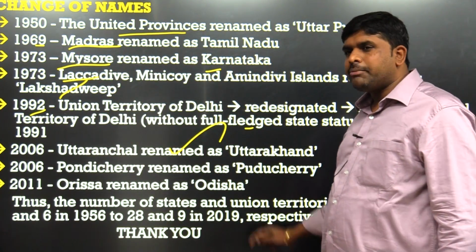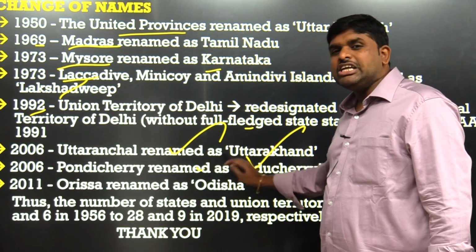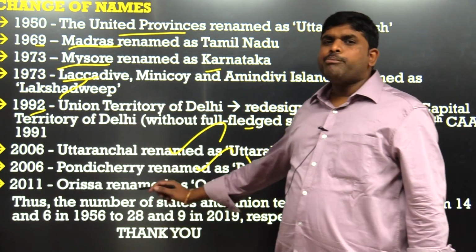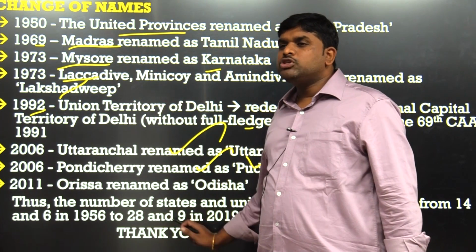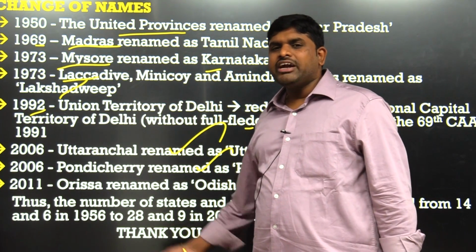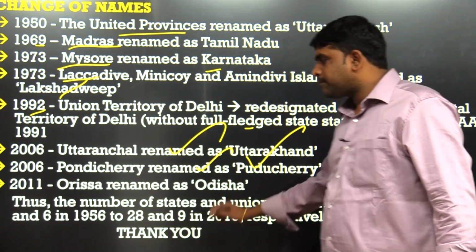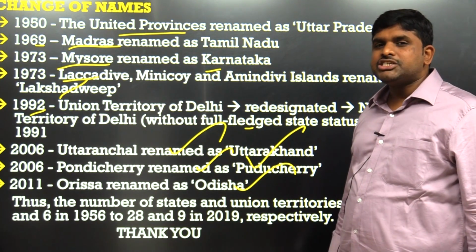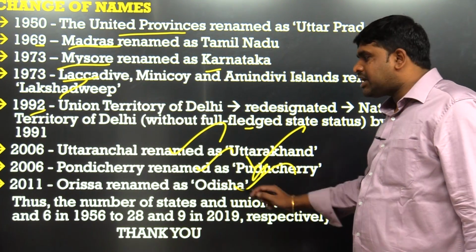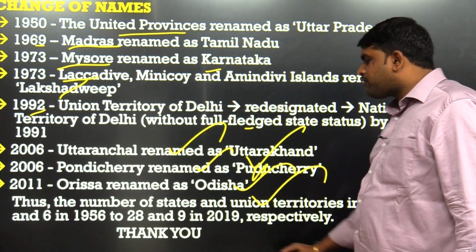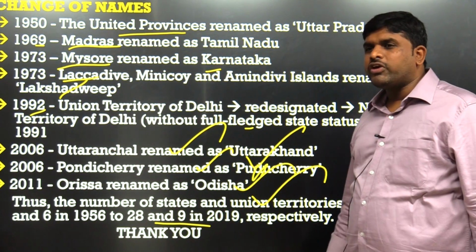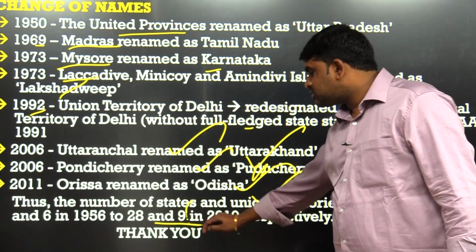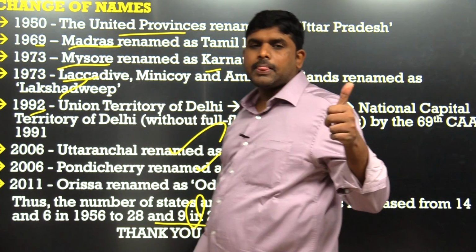In 2006, Uttaranchal was named Uttarakhand. Pondicherry was named Puducherry. Pondicherry is a French name, Puducherry is a Tamil name, so they went back to the Tamil name Puducherry. Orissa is a British name. The original name is Odisha, in 2011. Thus the number of states now came down to 28 states, and how many UTs? 9 UTs. Tell me the UTs.